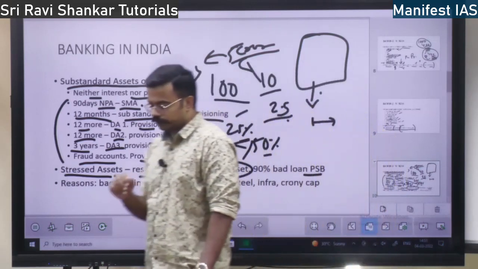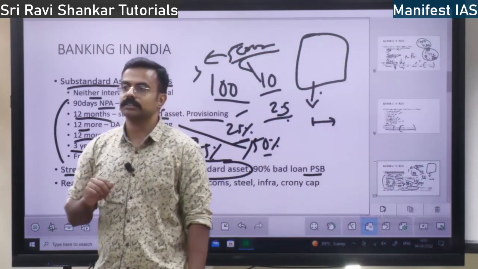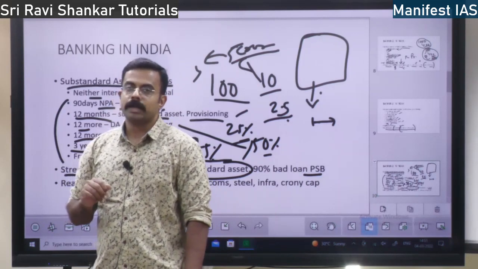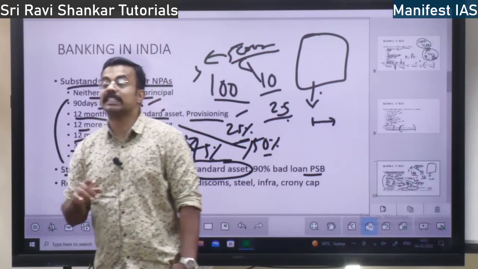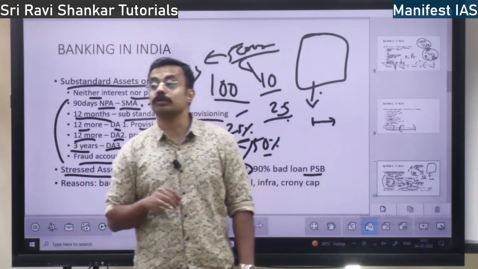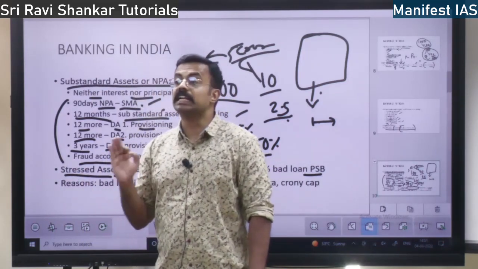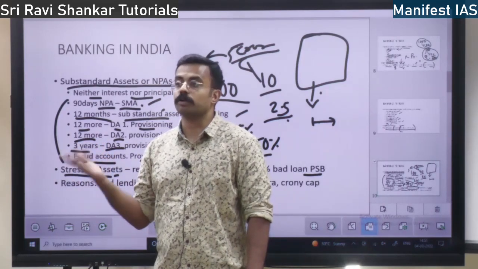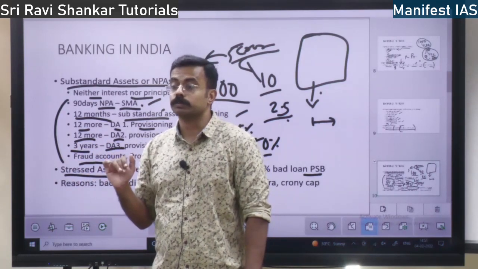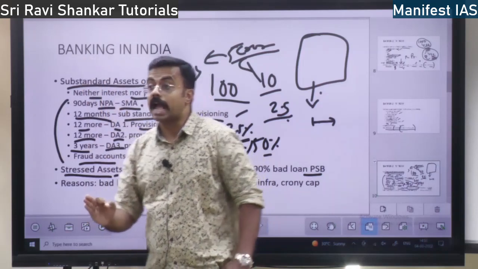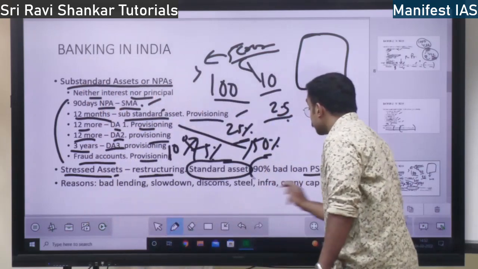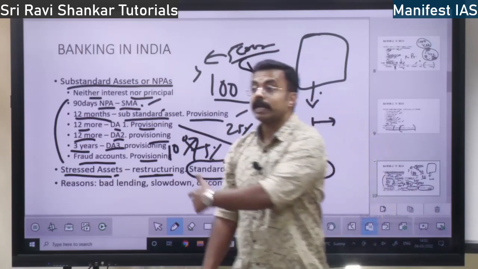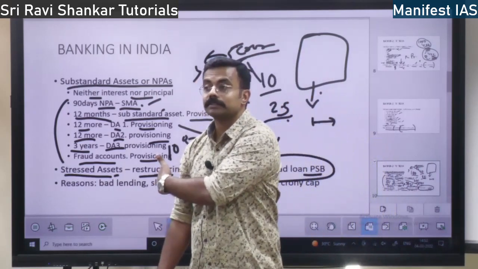Next, PSB, public sector banks. When it comes to public sector banks, today, non-performing assets are more than 7.5 lakh crore. Approximately 8 lakh crore is non-performing assets. Out of 8 lakh crore, 90% of the money is given by public sector banks.